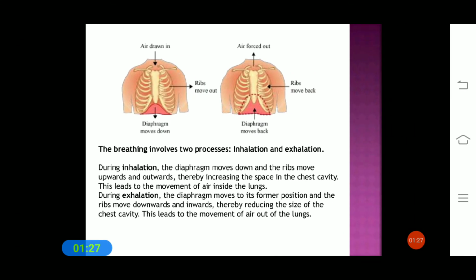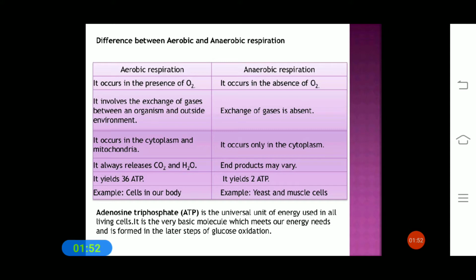So students, what is meant by breathing? Breathing is nothing but inhalation and exhalation, and the process of respiration means the breakdown of glucose, producing energy with the help of oxygen. There are two types: aerobic respiration and anaerobic respiration. Aerobic respiration occurs in the presence of oxygen, whereas anaerobic respiration occurs in the absence of oxygen.